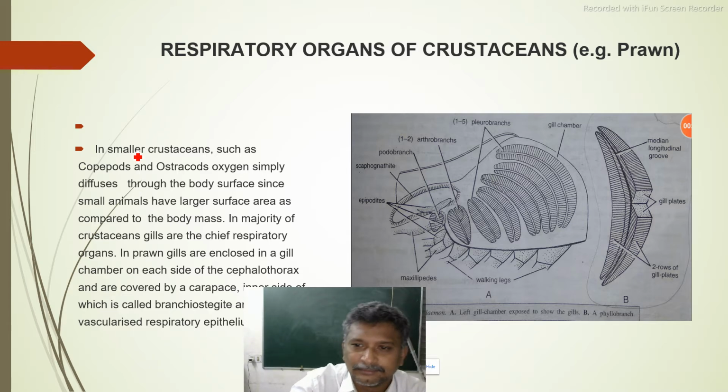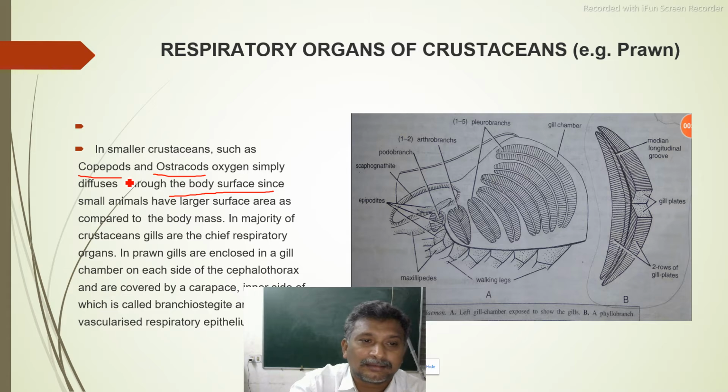Okay. In smaller crustaceans, such as copepods or ostracods, oxygen simply diffuses through the body surface. What is the meaning of that? It means there is no need to have a special kind of respiratory system inside them.